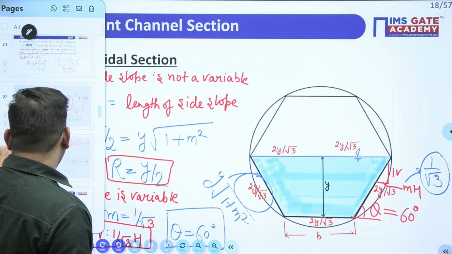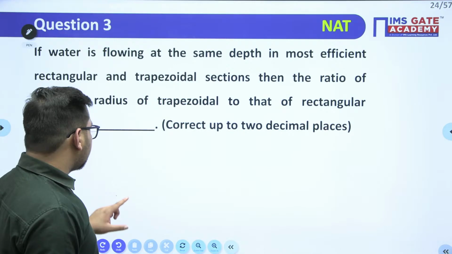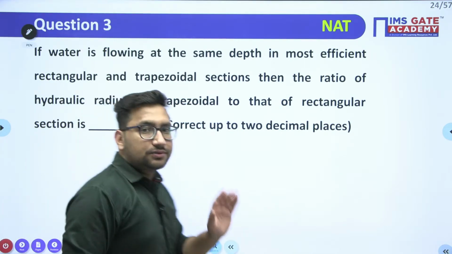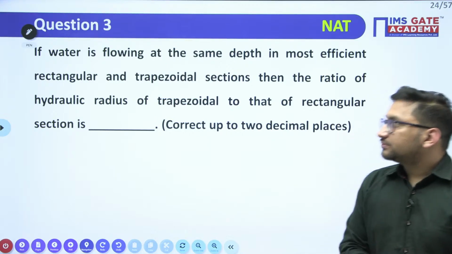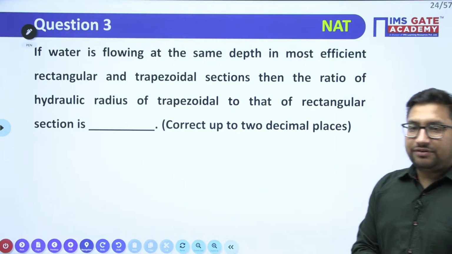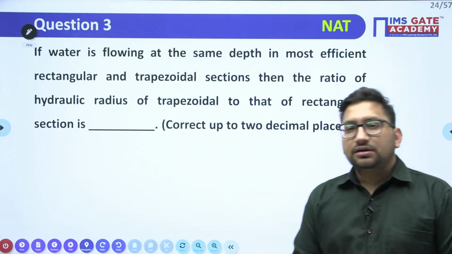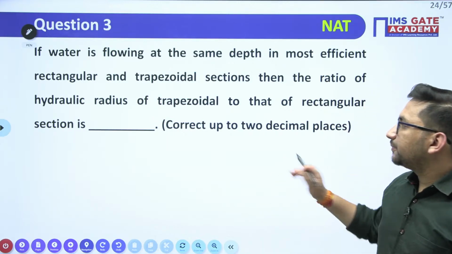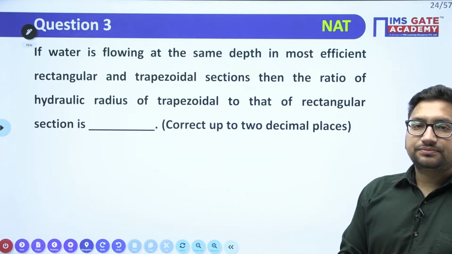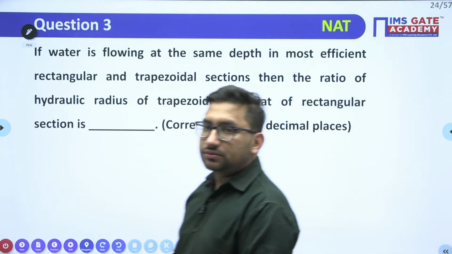Now again we will move to our question. Now Prashant, try to answer this question in the next 1 minute. A very easy question. If you have had your full focus on whatever we have discussed till now, you will be able to answer this question. Try to see. Even by using your pen, you will be able to find out.